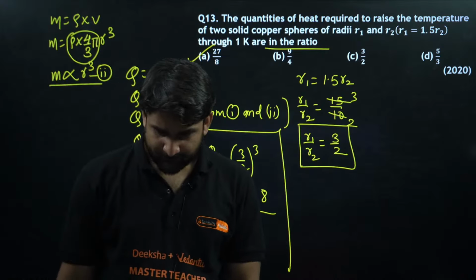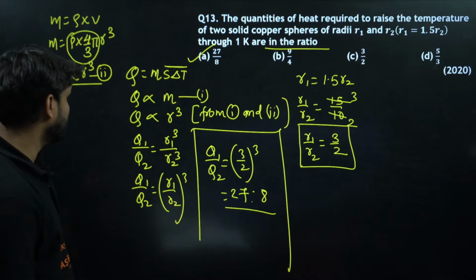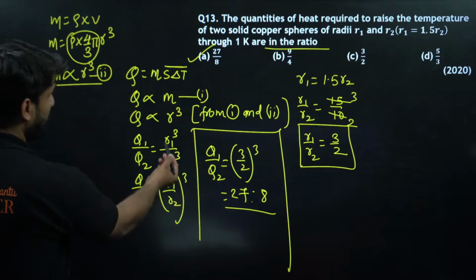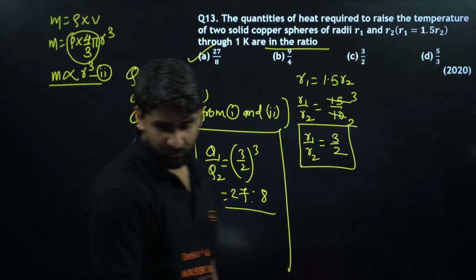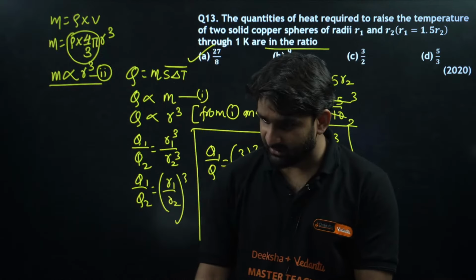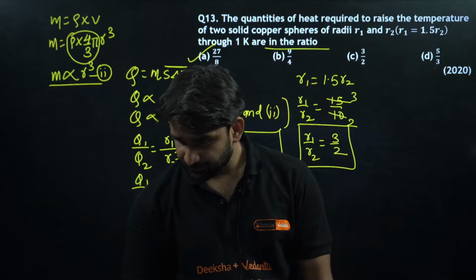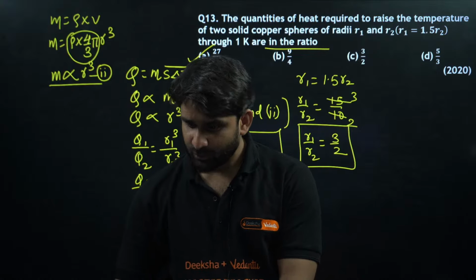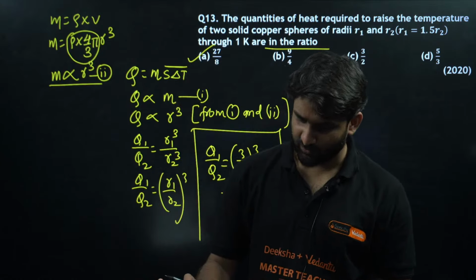Option C. Lot of students are writing option number C. Why are you writing option number C, my dear champions? Q1 Q2 is directly proportional to R1 cube. Check it once again, everyone. A lot of students are giving option number C as the answer. Can we please check it again, my dear champions? No need to worry, just check it once again, everyone.